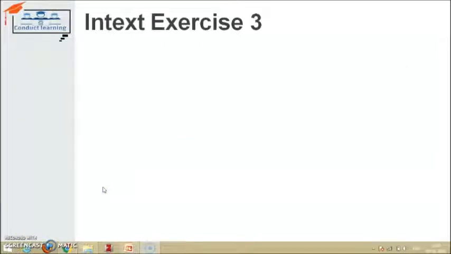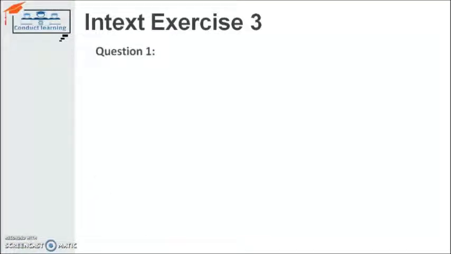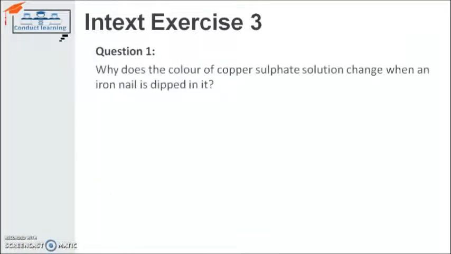In the third exercise, the first question is, why does the color of copper sulfate solution change when an iron nail is dipped in it? You have done this in the previous activity. You have taken the copper sulfate solution and the iron nail. Iron nail simply means iron metal. When the reaction happens, we have to understand why the color of copper sulfate changes.